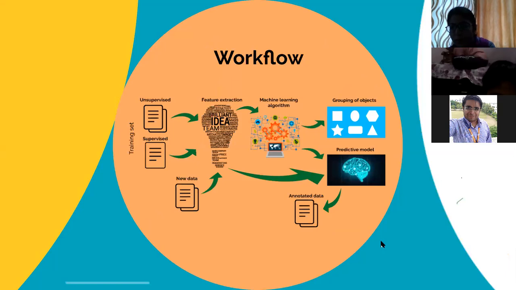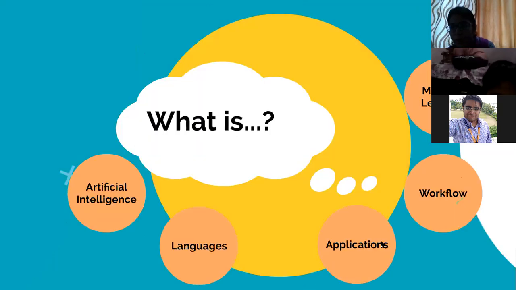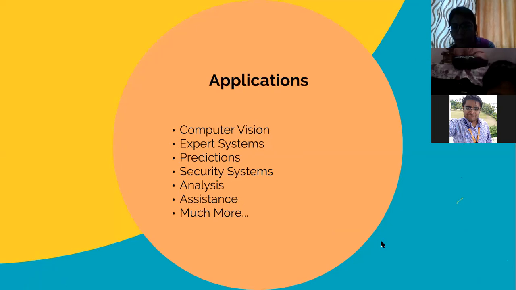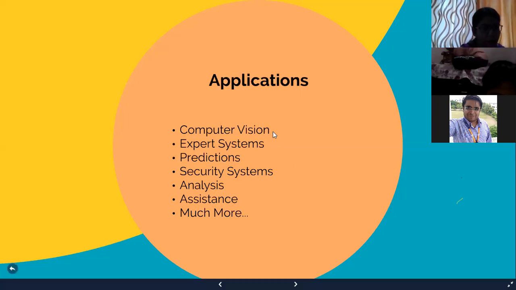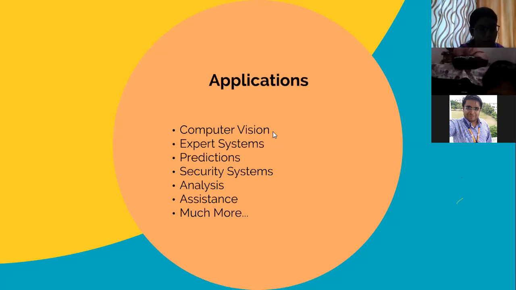So after the workflow, what are the applications of AI, or we say machine learning? Because if we talk about the bottom up approach, machine learning is at the bottom, and upwards there is AI. So we can go for computer vision. That means if we talk about only the camera, we can go for computer vision, through which we can create a lot of different kinds of systems. Like we can go for a face detection model, or any other project you want to create through the camera, you can go for it using machine learning.